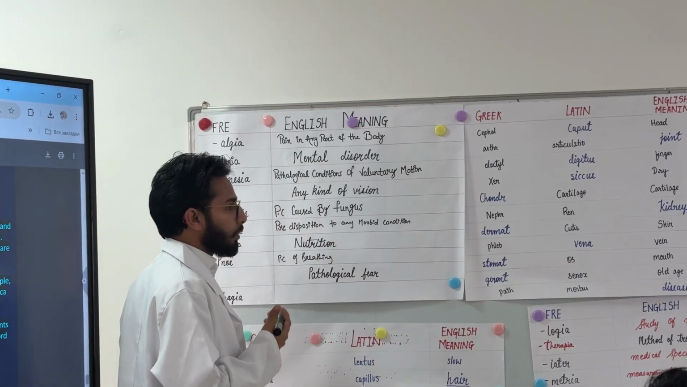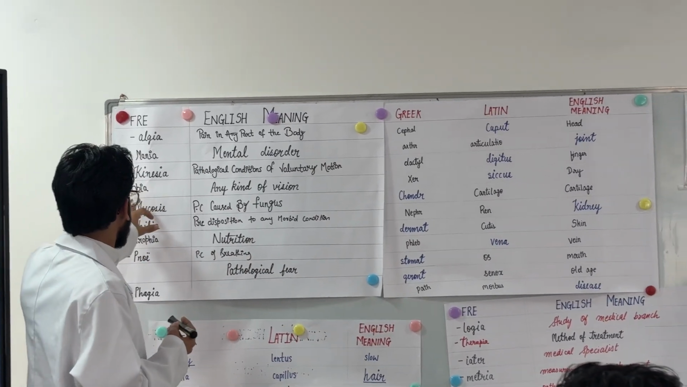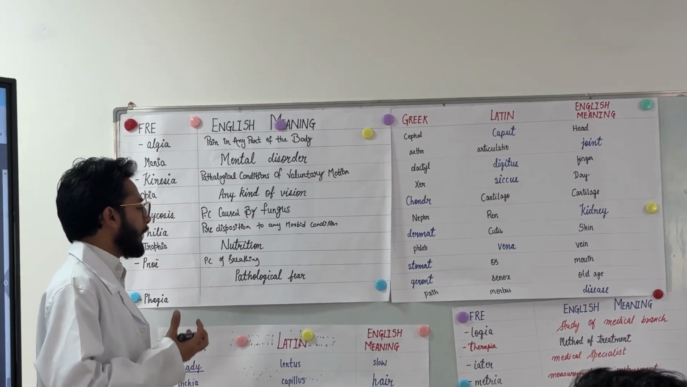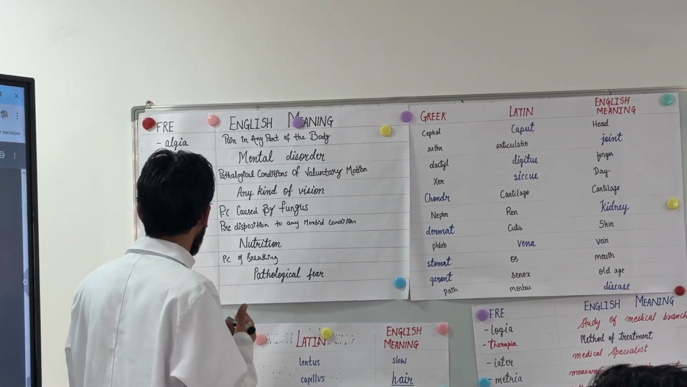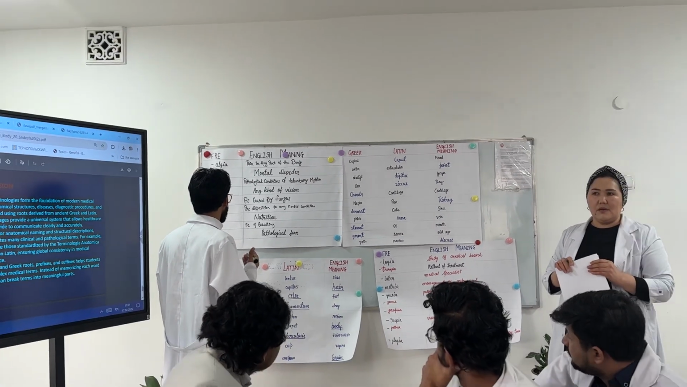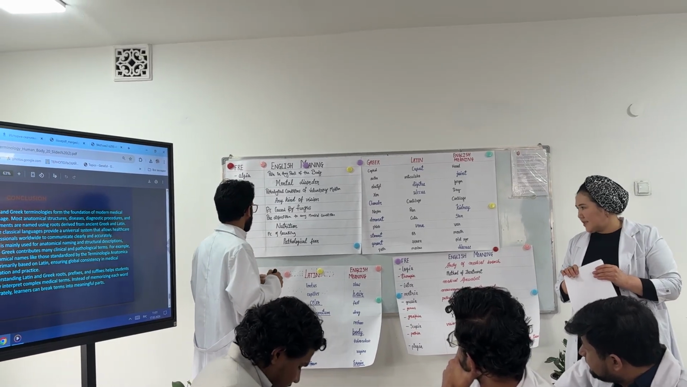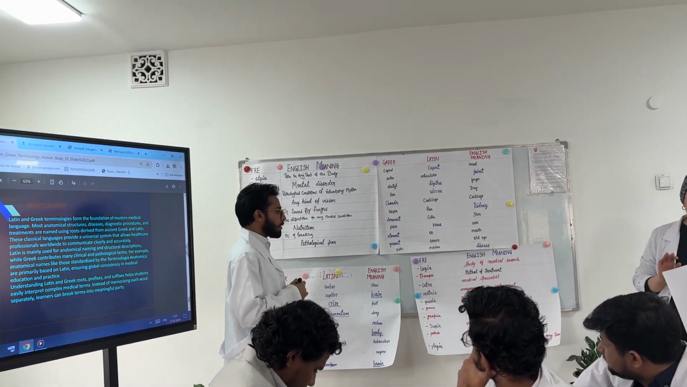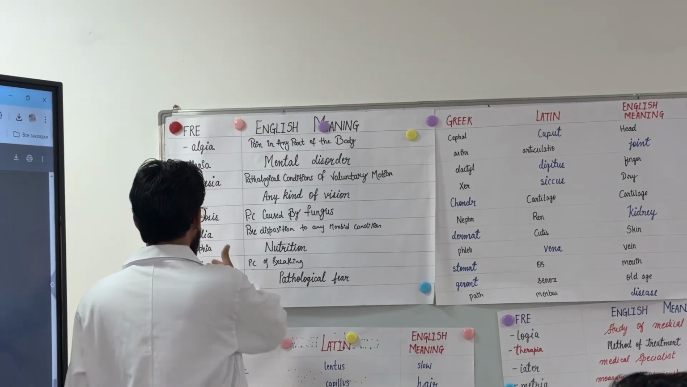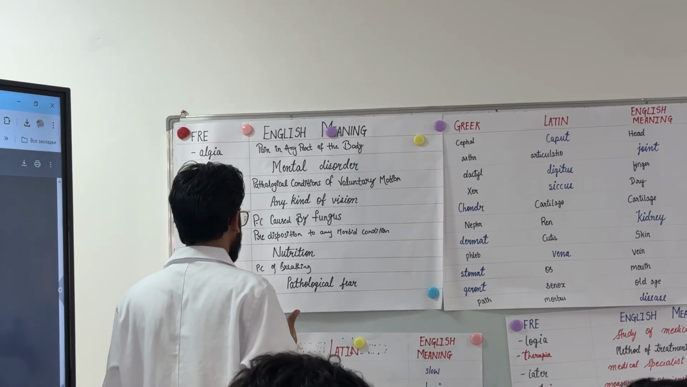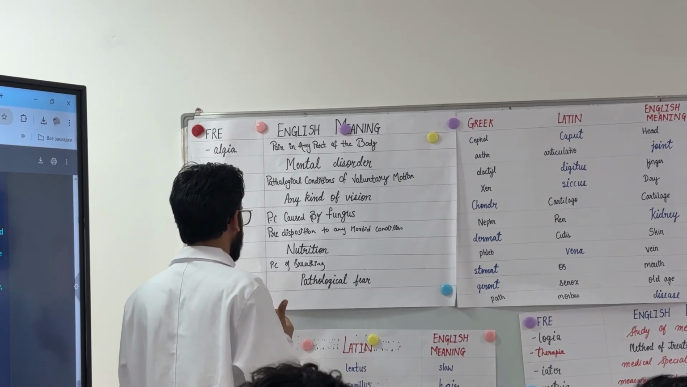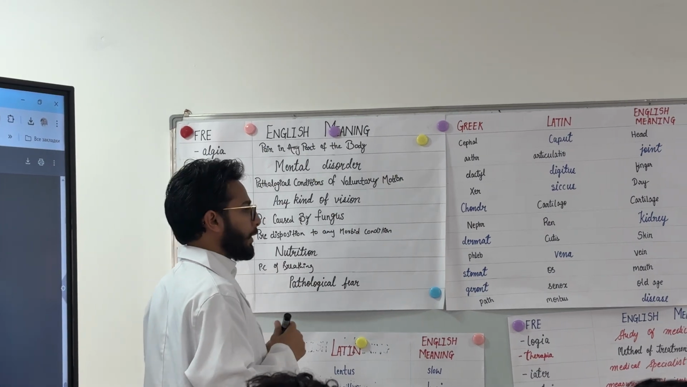Pay attention to the pronunciation too. Myopia, any kind of vision. And mycosis. Mycosis means a pathological condition caused by any pathogenic fungus. Yes, it is one. Philia: predisposition to any morbid condition.